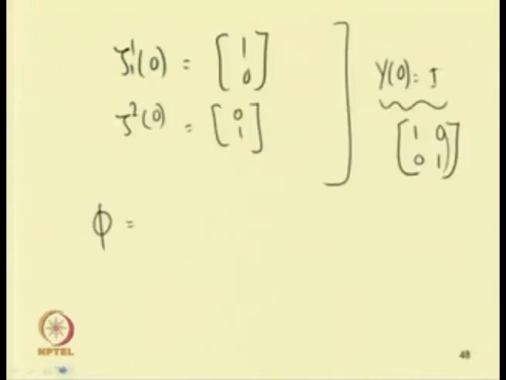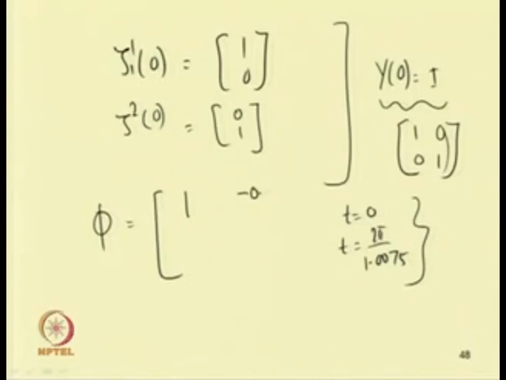So, after one time period, in this case one time period t equal to 0, we have to solve this equation from t equal to 0 to t equal to 2 pi by omega. In this case we will obtain this phi equal to 1.0075, minus 0.000409, then minus 0.09380 and 1.